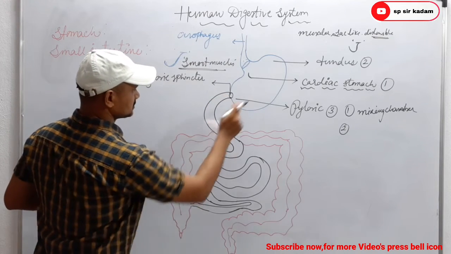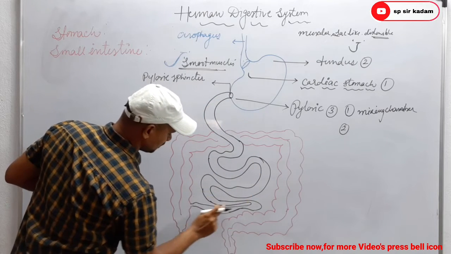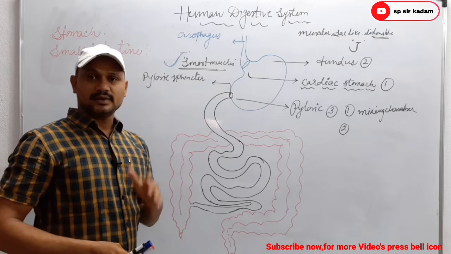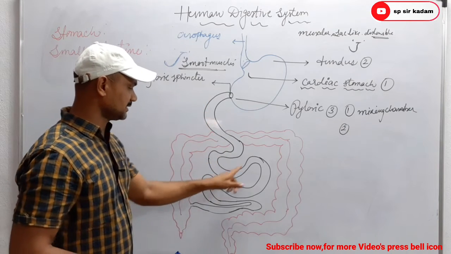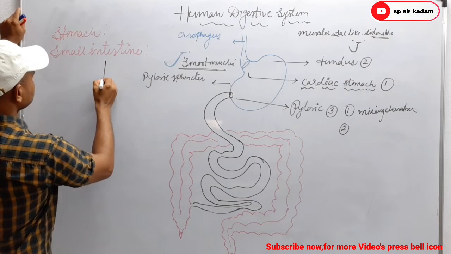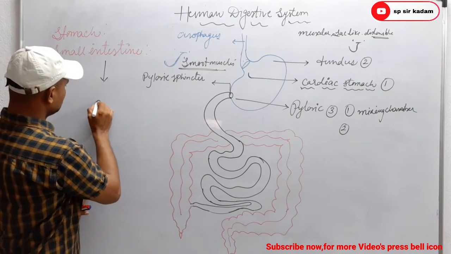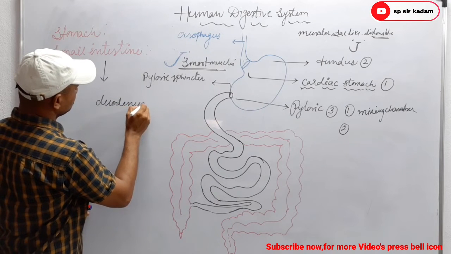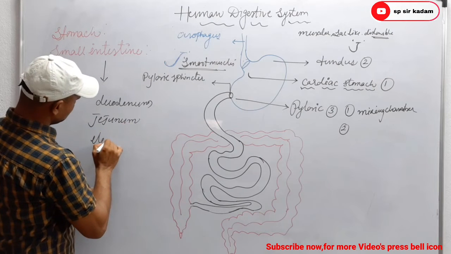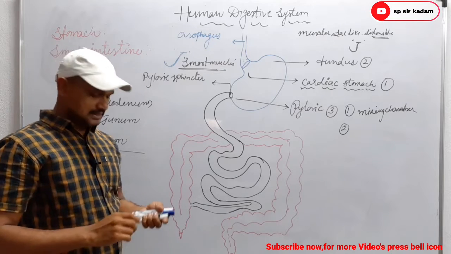Then next, the small intestine. The stomach leads into the small intestine. So this black colored diagram, the long tube, is known as the small intestine, which is the longest part of the alimentary canal. Remember, small intestine. And the small intestine is divisible into 3 regions. So what are the 3 parts? Duodenum, jejunum, then next ileum. So these are the 3 parts of the small intestine.